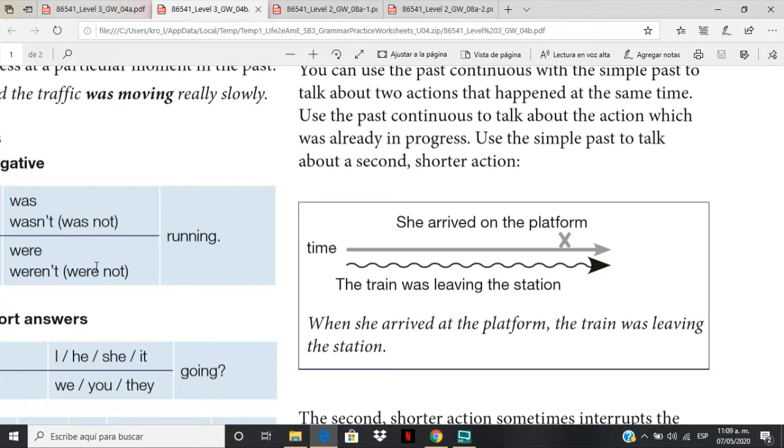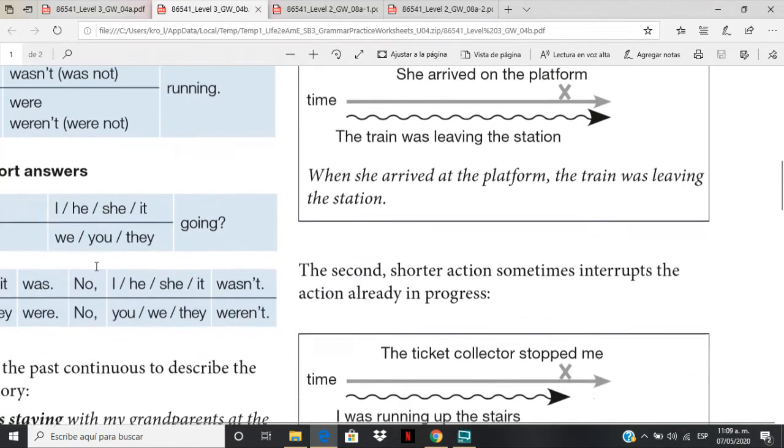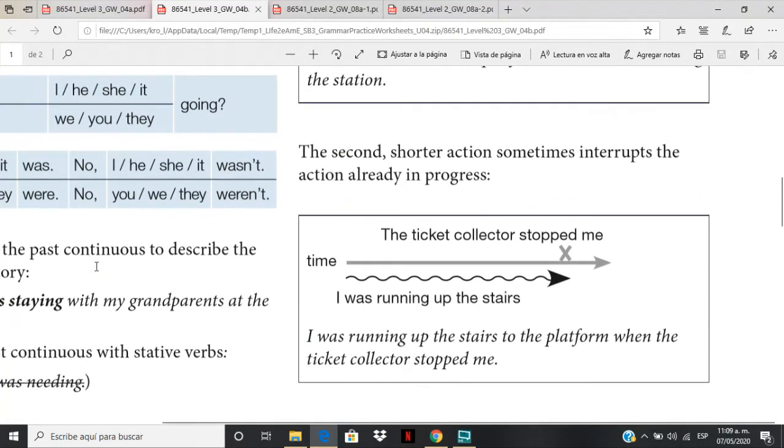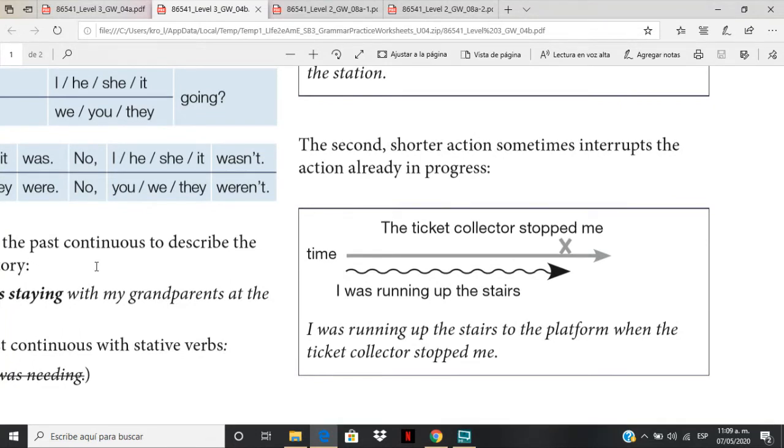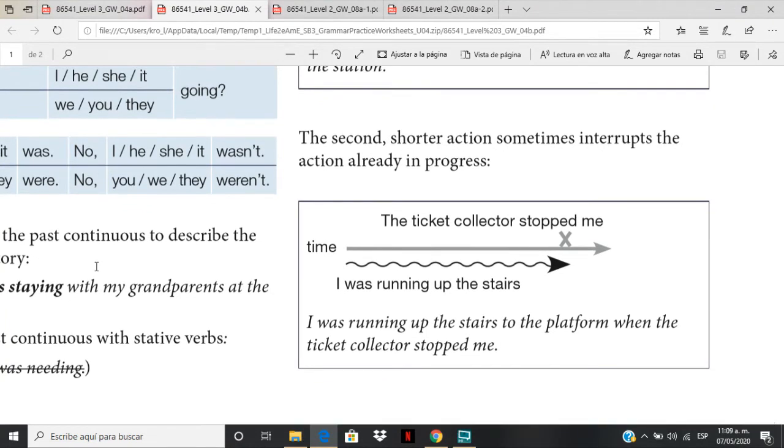The train was leaving the station, yes, and then she arrived on the platform. So we have, when she arrived at the platform, the train was leaving the station. Remember? Okay. The second shorter action sometimes interrupts the action already in progress.